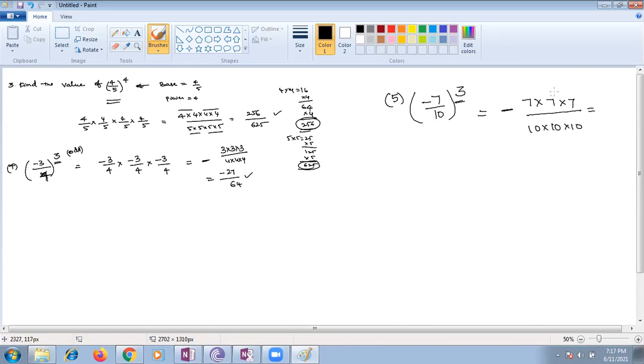7 sevens are 49, 49 sevens are 343. So the numerator is 343. In the denominator, how many zeros are there? 10 cubed is 1000. So the answer is minus 343 by 1000. Like that. Shall I give sums for you to practice?